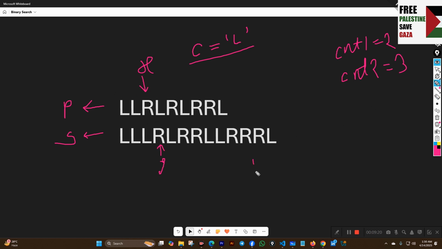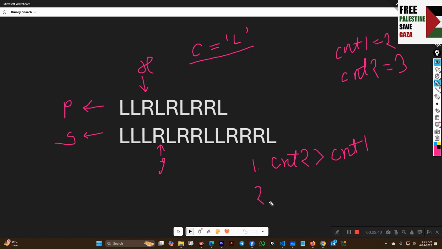So the first condition we get is count 2 must be greater than count 1.